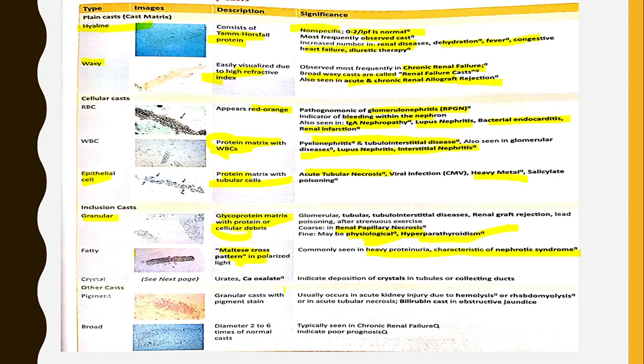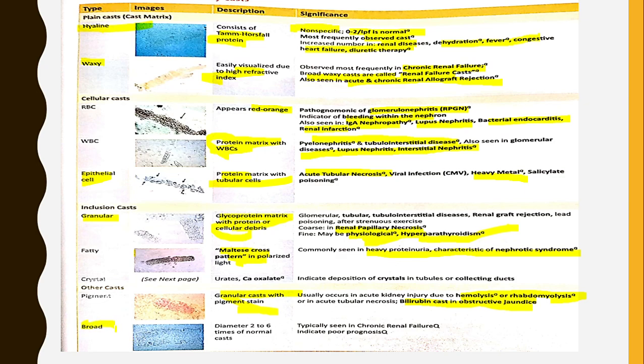Then crystal casts are seen in urates and calcium oxalate crystals, indicative of crystals in tubules or collecting ducts. Then coming to pigment casts, granular casts with pigment stain usually occur in acute kidney injury due to hemolysis and rhabdomyolysis or acute tubular necrosis. Bilirubin cast is seen in obstructive jaundice.